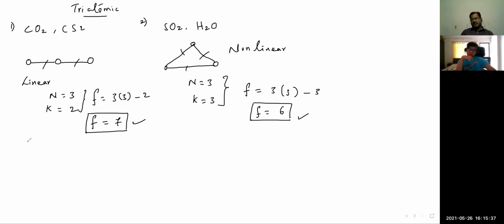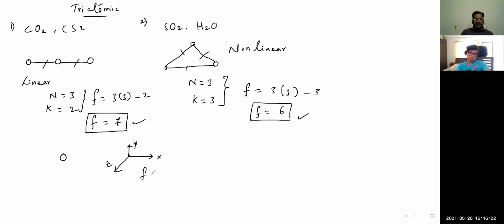And in another way, it can be described like this. If you take a monatomic gas, one particle is there. Translational motion can happen in either X direction or Y direction or Z direction. So there are 3 independent ways of movement. So the degree of freedom we have taken for monatomic is 3. Right?